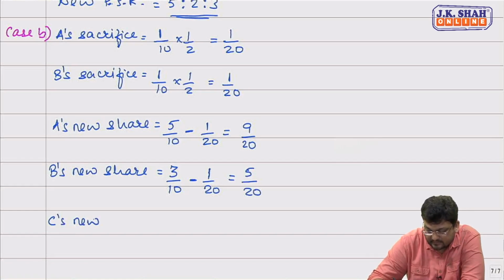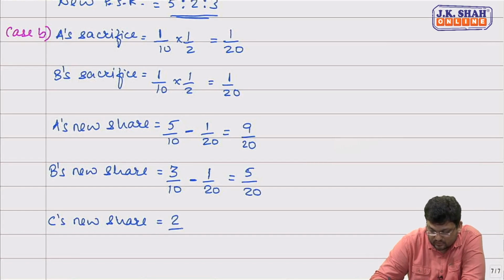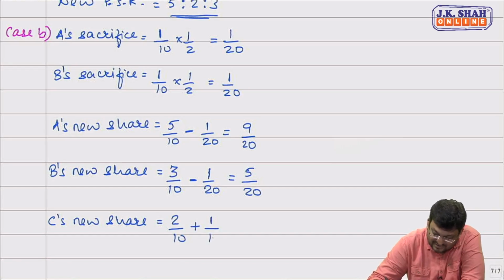C's new share. C's old share was 2/10 and he is now receiving 1/20 share from A and from B. So his new share is 3/10.